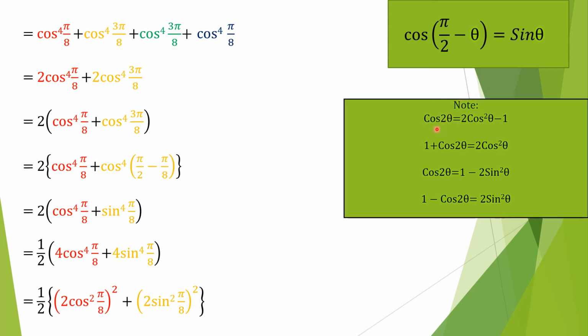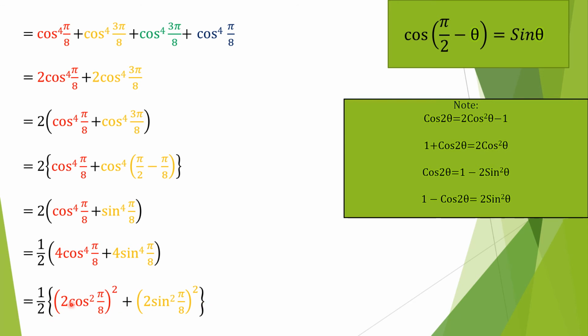Okay. Before we proceed further, you must recall some more formulas. Here we have first formula, cos 2 theta is 2 cos square theta minus 1. On simplification of this one, we can write 1 plus cos 2 theta is equal to 2 cos square theta. Similarly, we know cos 2 theta is 1 minus 2 sin square theta. Upon simplification of this, we can write 1 minus cos 2 theta is equal to 2 sin square theta. I hope this is clear. So this concept and this concept will apply over here.